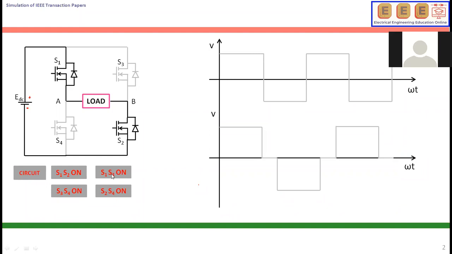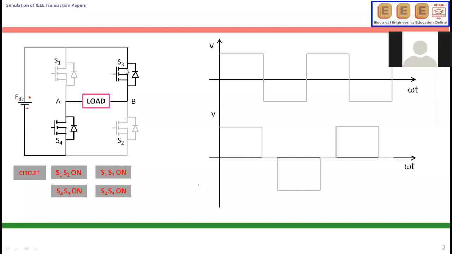Then if you switch on S1 and S3, what will happen? S1 and S3 act as a short circuit across the load. So no current flows through the load and there is no voltage across the load: zero voltage as well as zero current. If you switch on S3 and S4, what will happen? It's a very important one. Current starts at positive.